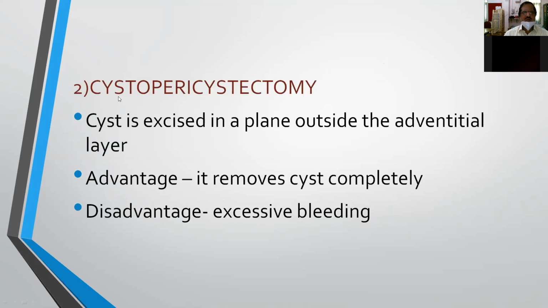The second one is cystopericystectomy. That is, the cyst is excised in a plane outside the adventitious layer, where we can remove the complete cyst. In a large cyst, we will remove it and scrape it with a spoon or a scoop, so that all the cyst can be removed. But sometimes it may lead to bleeding when there is adherence of some of the cyst. While scraping, it may produce bleeding. So that is the problem with cystopericystectomy.